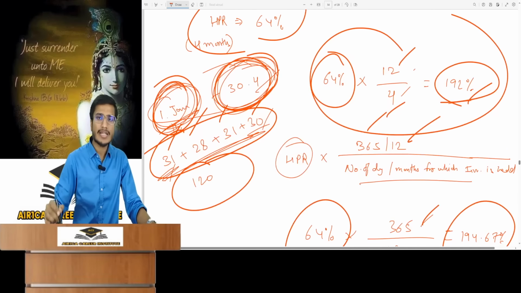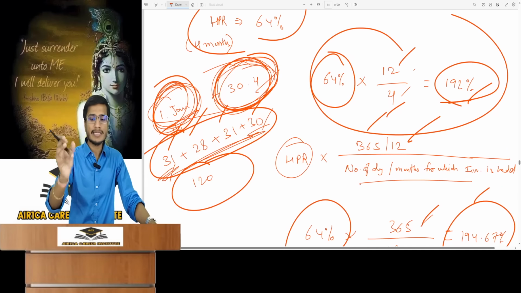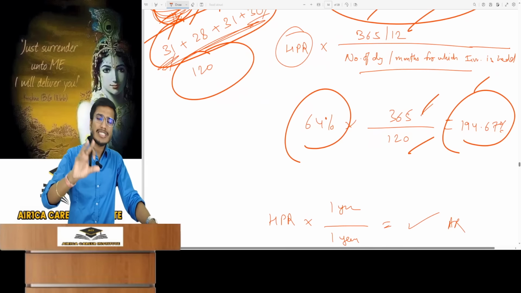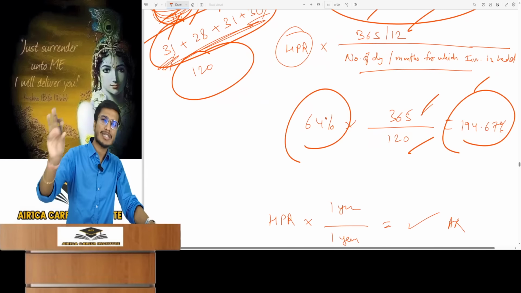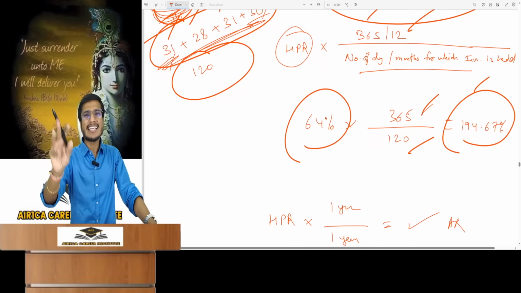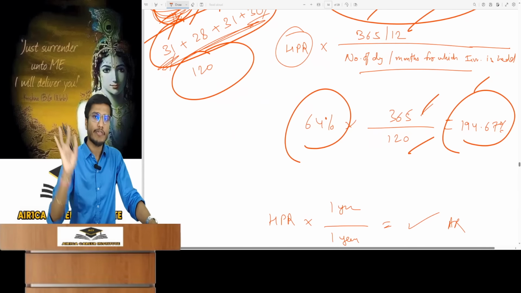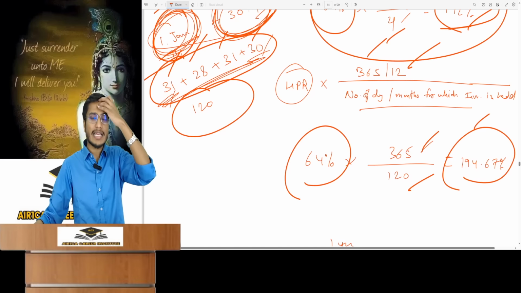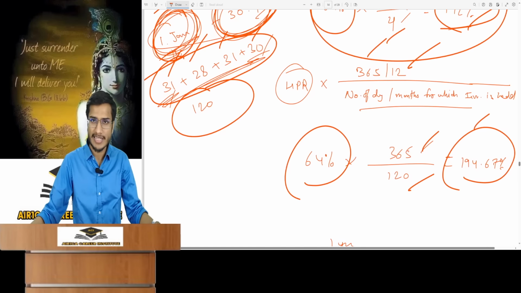Here, due to approximation, there will be a slight difference because of the days and months. Any difference that arises from rounding is negligible. The question will specify whether to do it based on the number of days or months, or you will understand by looking at the question and the data how this question can be solved. Otherwise, the question specifies days or months, so you don't need to think much.